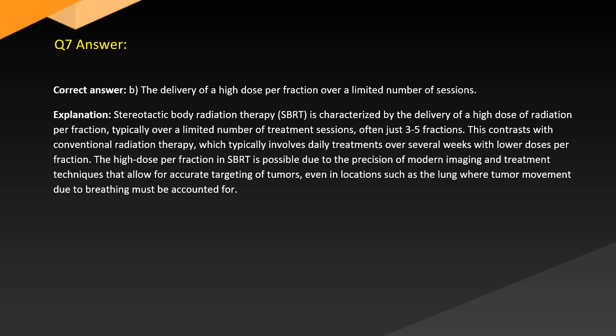Answer. Correct answer B. The delivery of a high dose per fraction over a limited number of sessions. Explanation. Stereotactic body radiation therapy (SBRT) is characterized by the delivery of a high dose of radiation per fraction, typically over a limited number of treatment sessions, often just 3-5 fractions. This contrasts with conventional radiation therapy, which typically involves daily treatments over several weeks with lower doses per fraction. The high dose per fraction in SBRT is possible due to the precision of modern imaging and treatment techniques that allow for accurate targeting of tumors, even in locations such as the lung where tumor movement due to breathing must be accounted for.